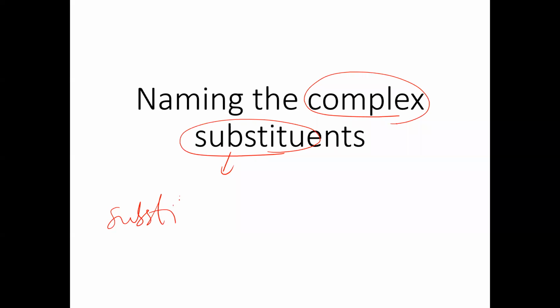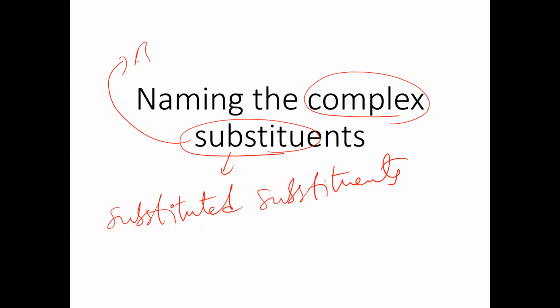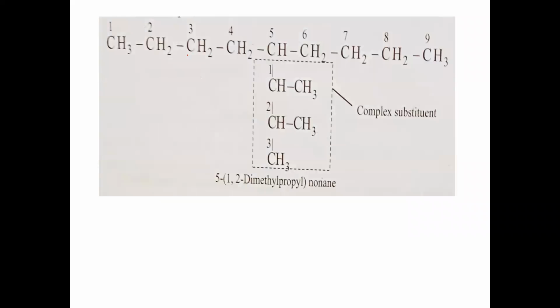Hello everyone. Today we are discussing the naming of complex substituents, the nomenclature of complex substituents. Complex substituents are nothing but substituted substituents. What are these called? Substituted substituents, or complex substituents, means branched substituents. They are also called branched substituents. So branched substituents, or complex substituents, or substituted substituents, we are discussing today.